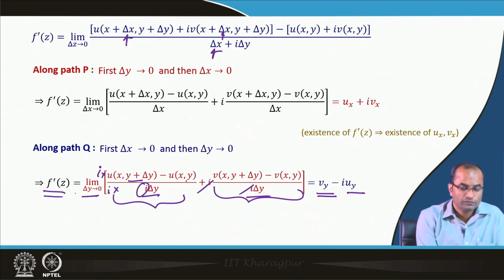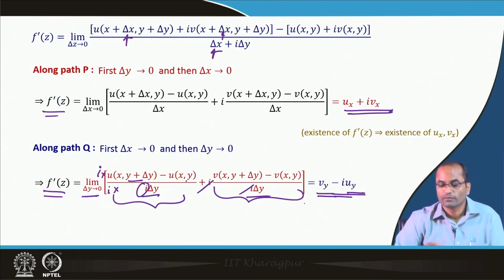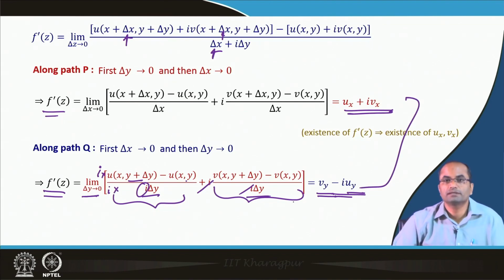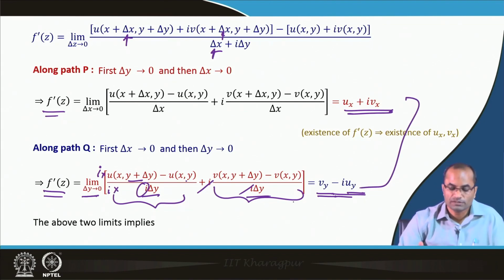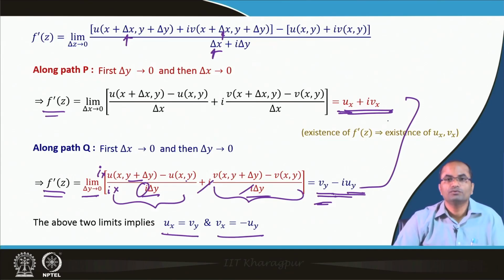So, what do we get? That f prime z has a value u x plus I v x, and also it has a value v y minus I u y. So, these two are the same, and when two complex numbers are the same, we can compare their real and imaginary parts. That means u x must be equal to v y, and the other one, v x must be equal to minus u y.